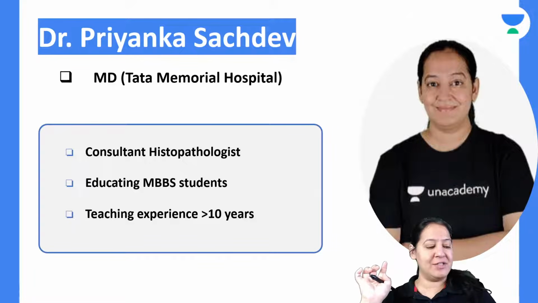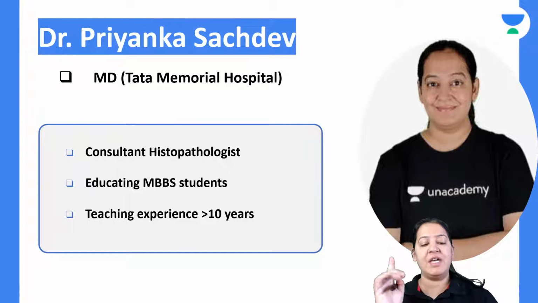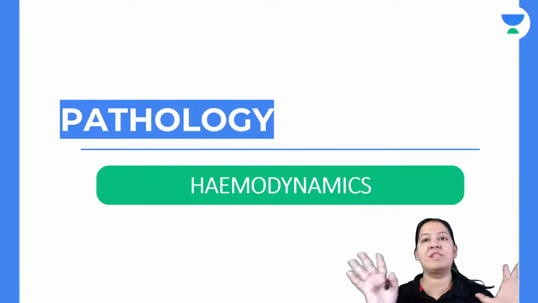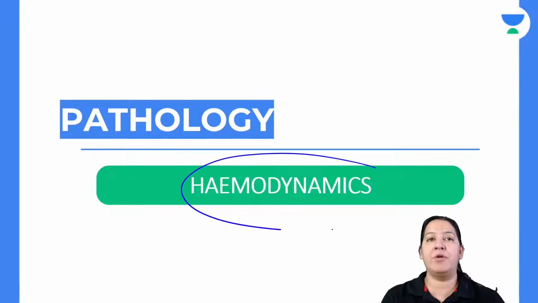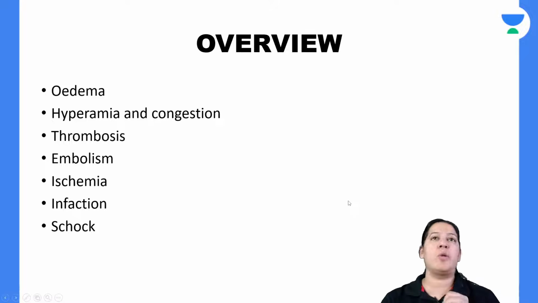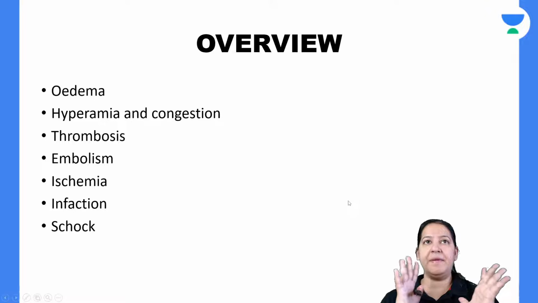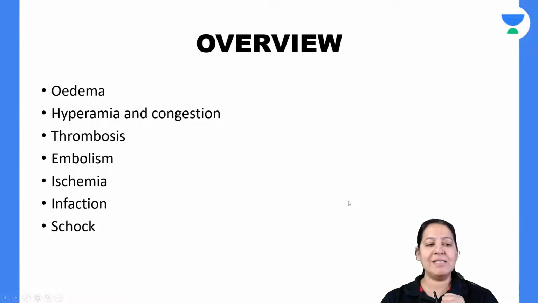I am Dr. Priyanka Sachdev, and today I am here to take my series, Super Simplified Pathology. In this series, I'm going to cover entire pathology from Robbins in a simplified manner. Today, my topic for teaching is one of the best and most difficult topics from general pathology, that is hemodynamics. We have already started studying hemodynamics, right? In hemodynamics, these are all important topics that we have to cover at MBBS level for competitive exams as well as university exams of second prof MBBS in pathology.